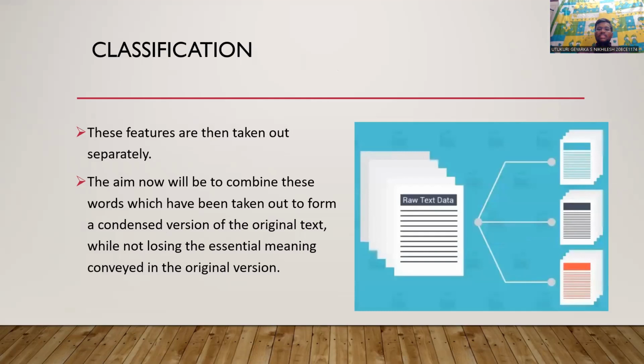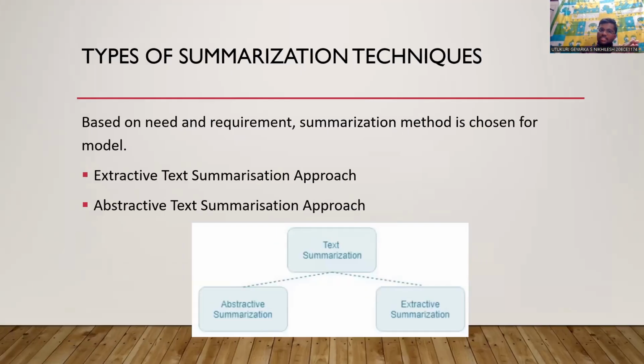As the picture suggests, the raw text data is there. It is classified into three different things of the same set of data, and for each classification, some summarization technique has to be implemented to give the summary of the whole data. The main aim here is to combine these words which have been taken out to form a condensed version of the original text while not losing the essential meaning conveyed in the original version. So, for classification, we need to suggest and select the summarization techniques.